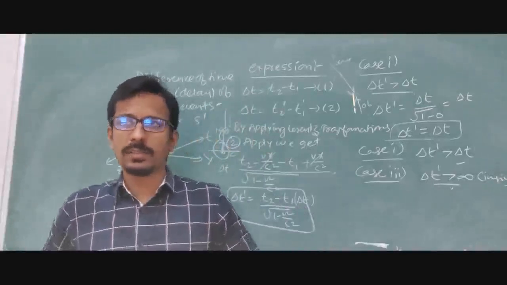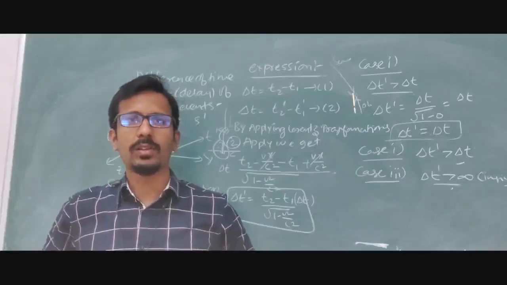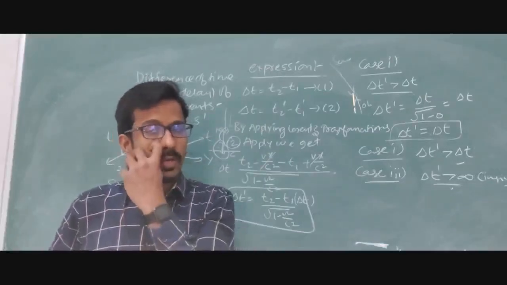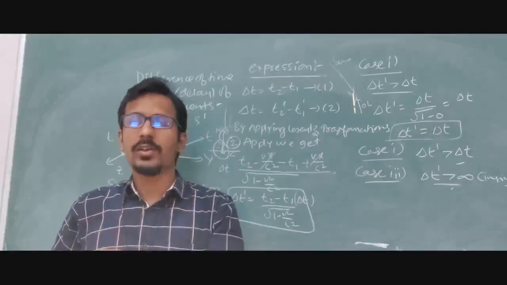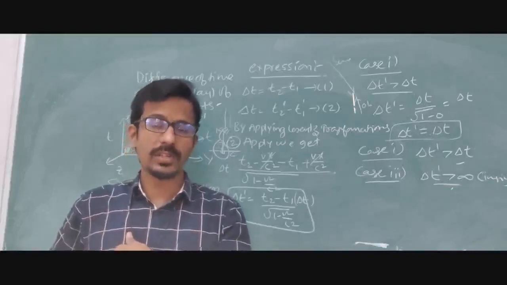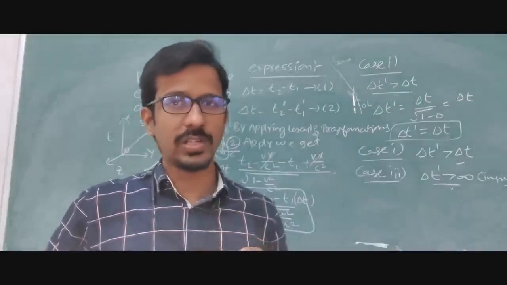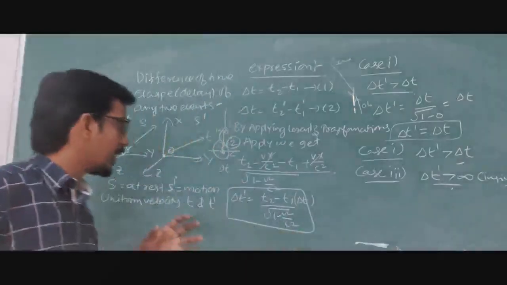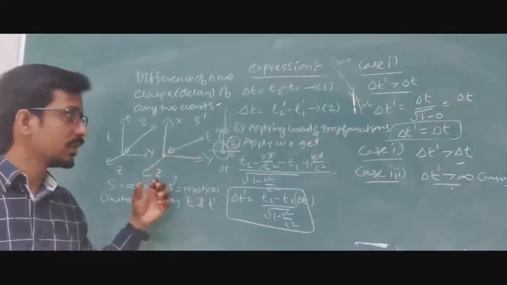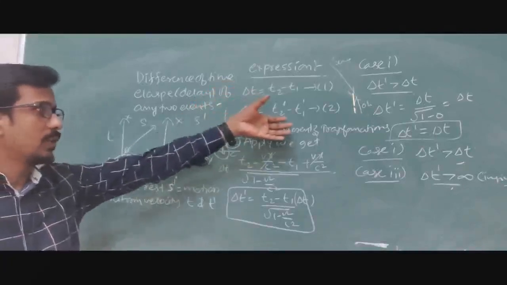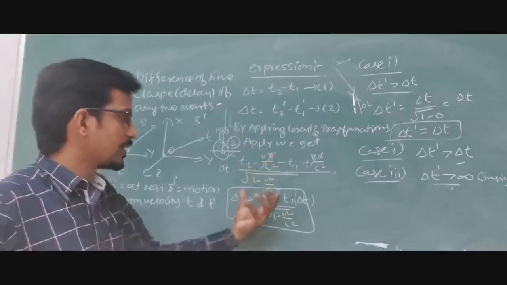Understood? In this class, we discussed the definition and background. In the background, particularly we discussed how the time is getting delayed. Before that, we took inertial, non-inertial, and Lorentz transformations, Galilean transformation, the Michelson-Morley experiment, and next we discussed the time dilation, definition, concept, and two frames we have taken, S and S dash. S is the rest position, S dash is moving with constant velocity. And we have taken delta T, T2 minus T1, and applying the Lorentz transformation, we get T2 minus T1. Both are cancelled.